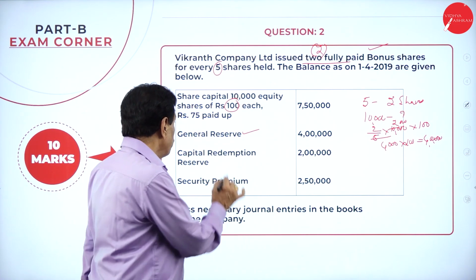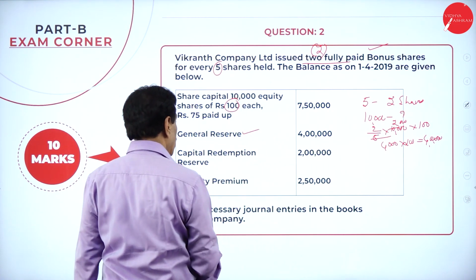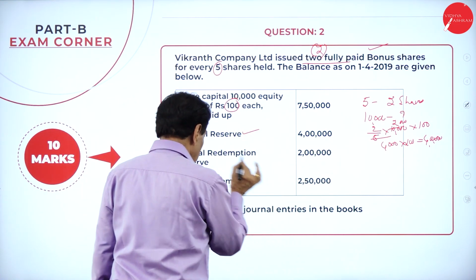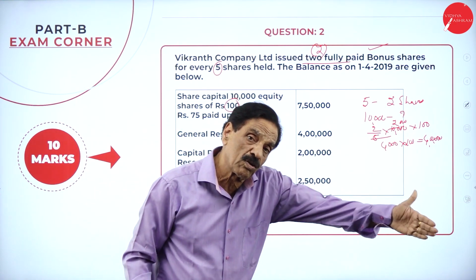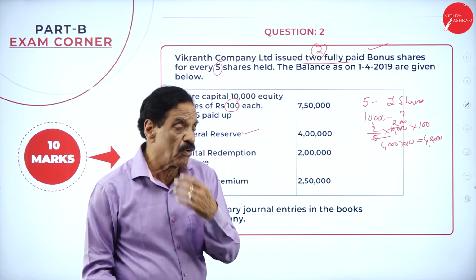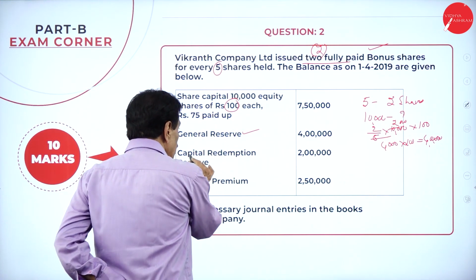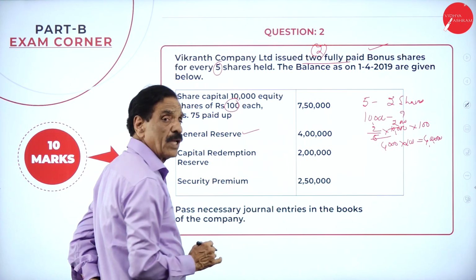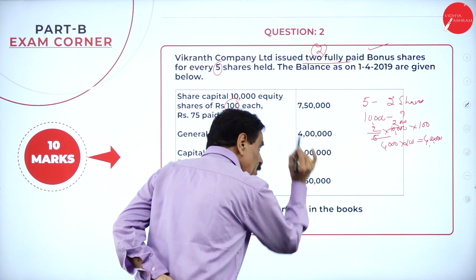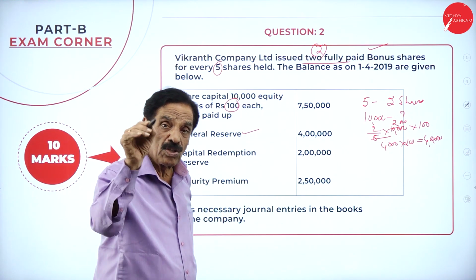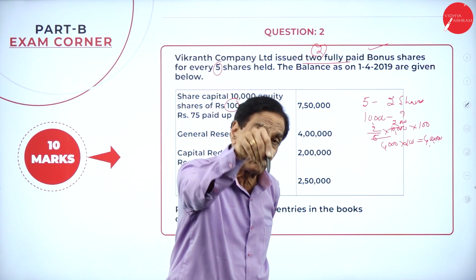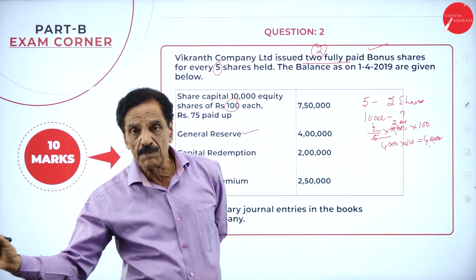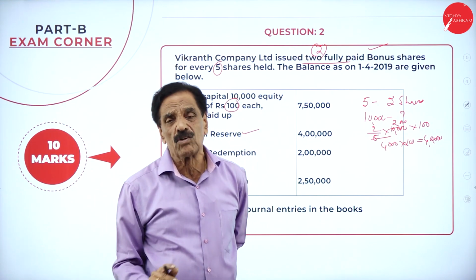The entry is CRR account debit 2 lakh, security premium account debit 2 lakh, to bonus to shareholder account 4 lakh. Last entry, bonus to shareholder account debit 4 lakh to share capital, nothing but equity share capital account 4 lakh.